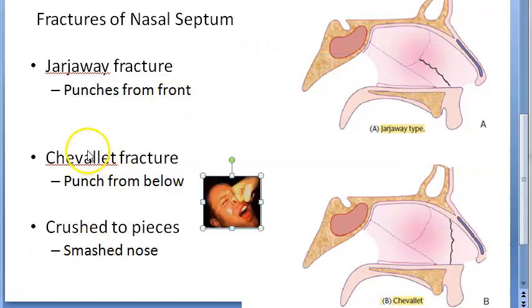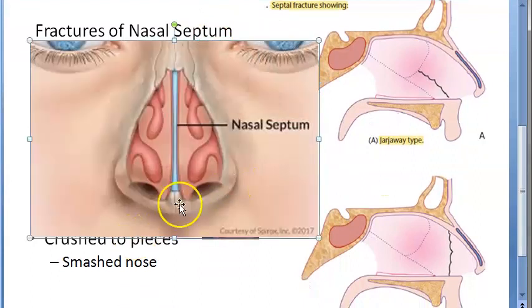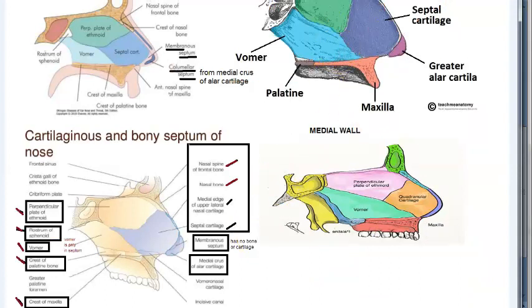The fractured pieces of the septum. So guys, now they're talking, if it is fractured, the pieces of the septum may overlap each other or they can project out of the mucous membrane. Okay. Now there are some other points they are talking about. Let's look at that here. So look at this diagram here.